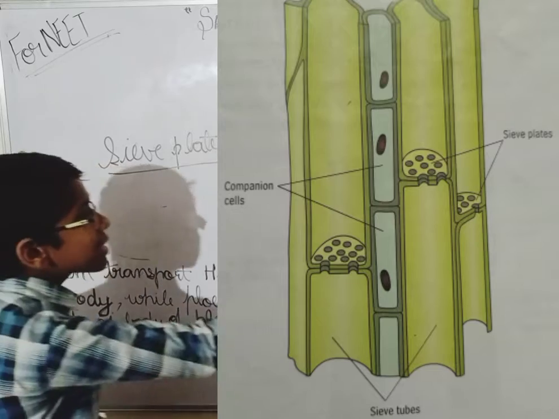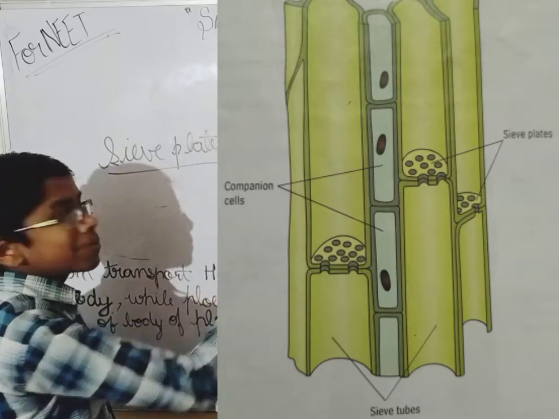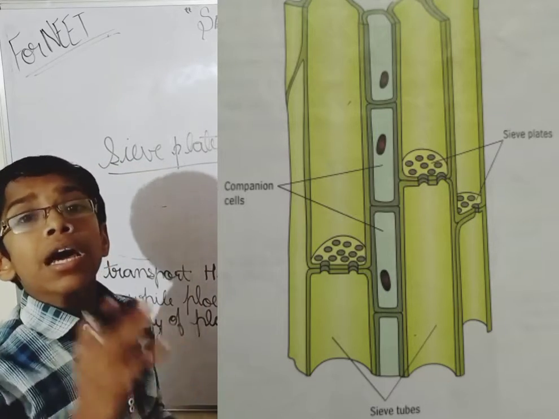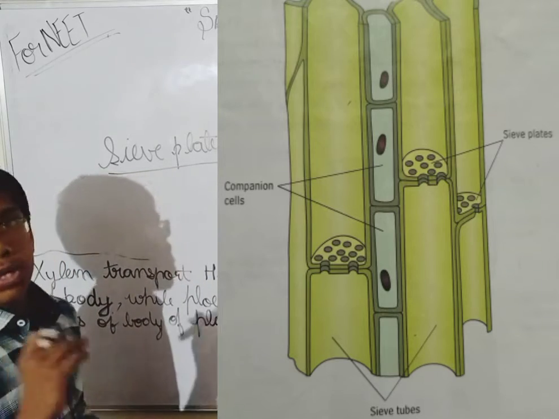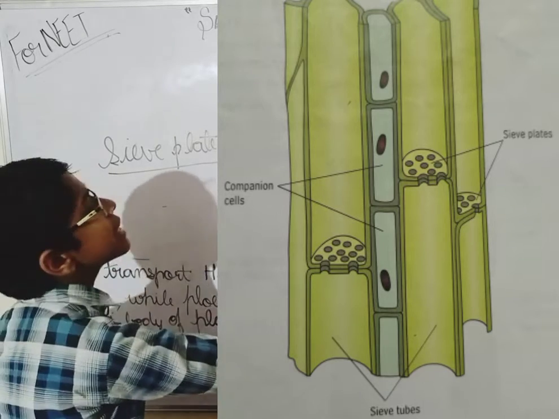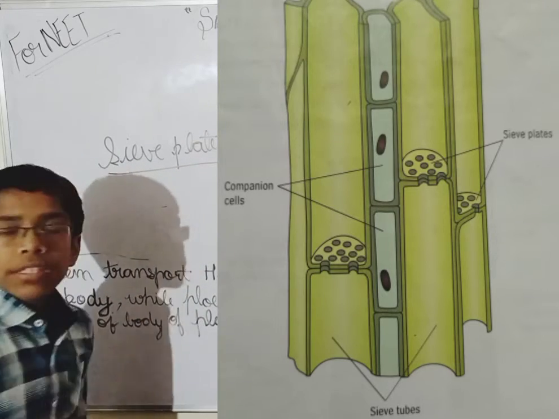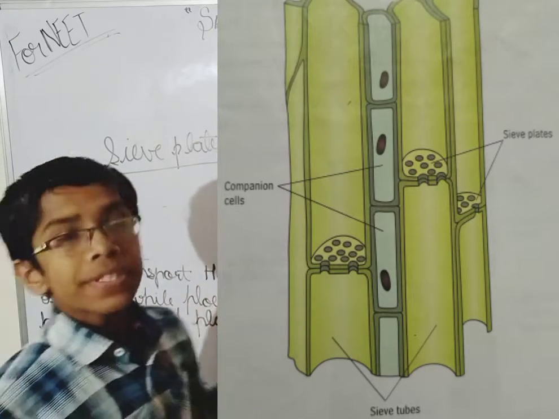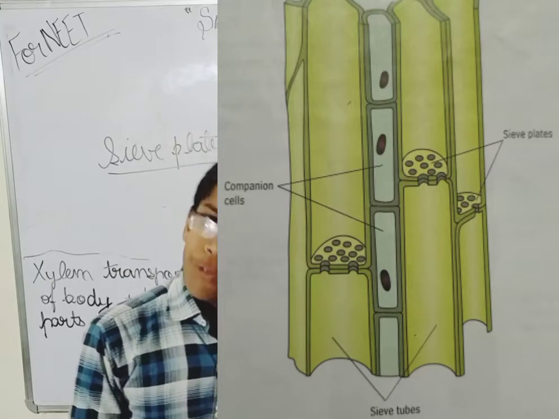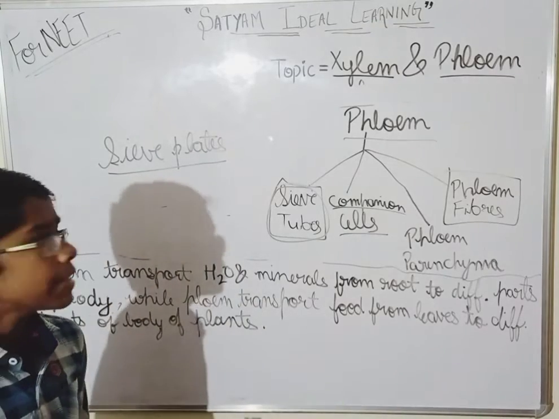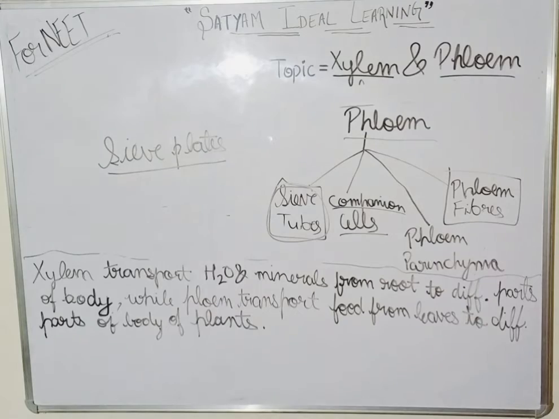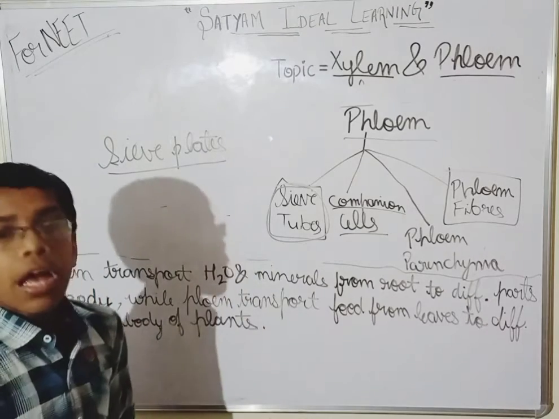And they assist these sieve tubes in the transportation of food. Okay, so companion cells assist these sieve tubes in the transportation of food. Clear this thing?